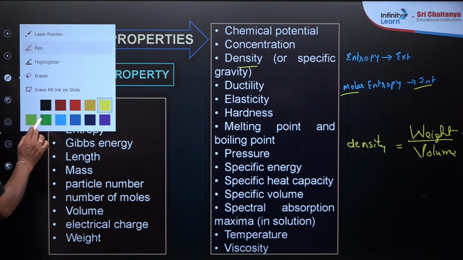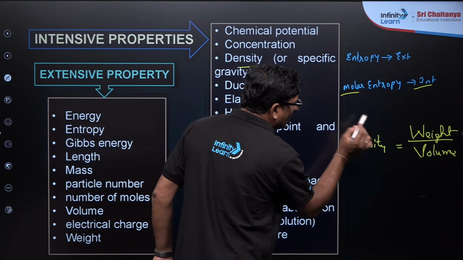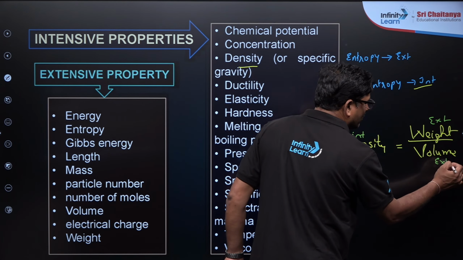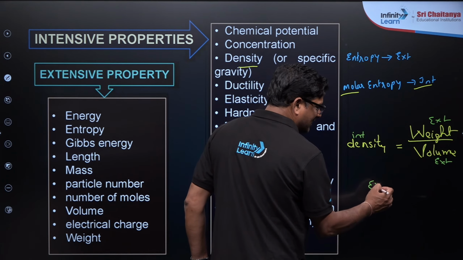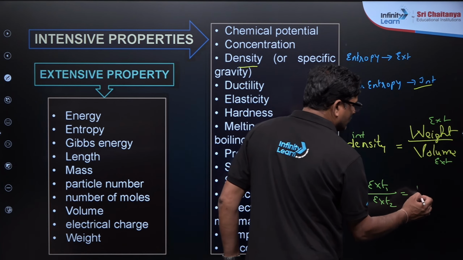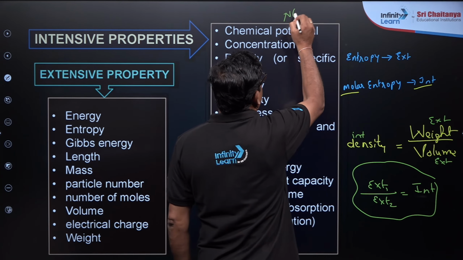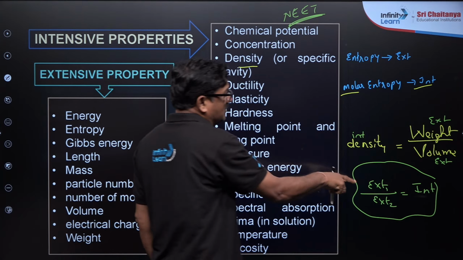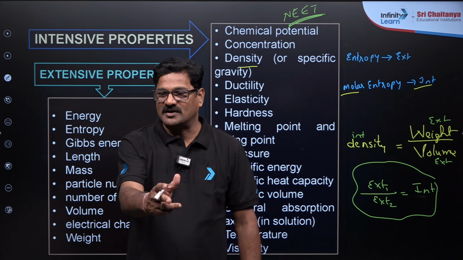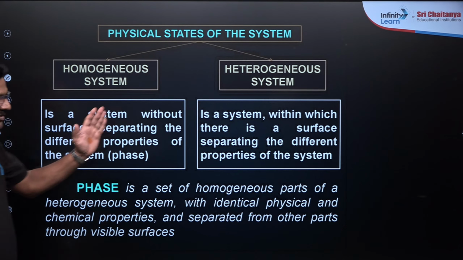It is an intensive property, and weight is an extensive property, and volume is an extensive property. So the ratio of extensive property 1 and extensive property 2 is going to be an intensive property. So use this logic to solve tricky questions in the NEET examination, children. Hope you understand clearly.